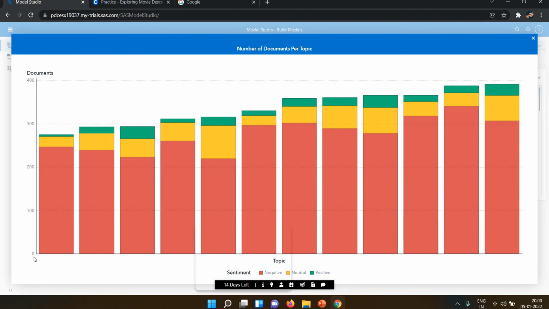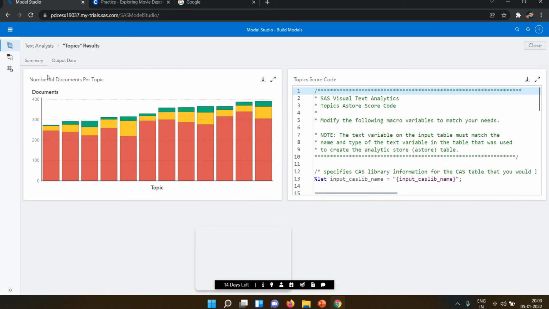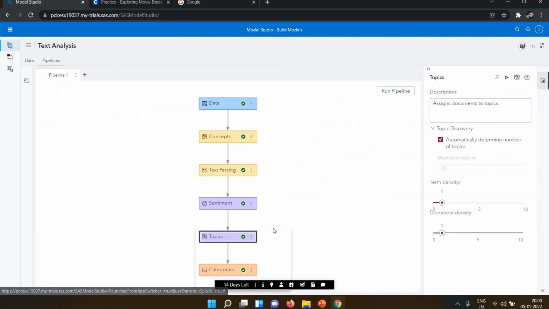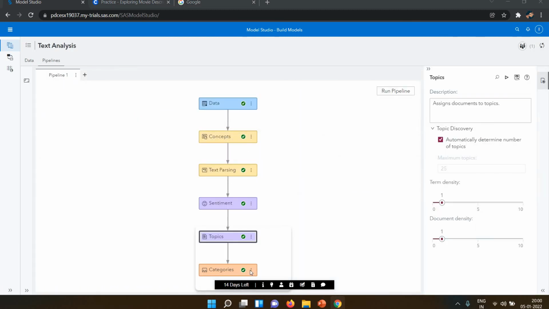According to the sentiment, the negative feedback is the highest, neutral is second, and positive is very minimum. So that is the analysis of this report. Let's go back to the text analysis, then let's see the category.